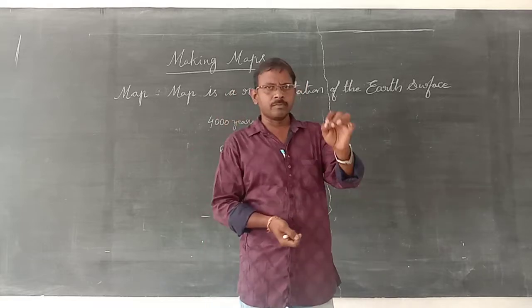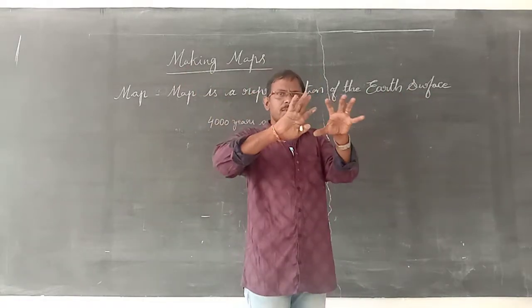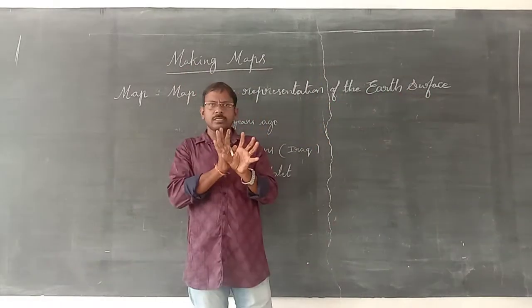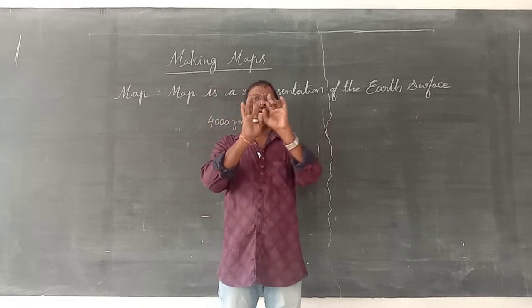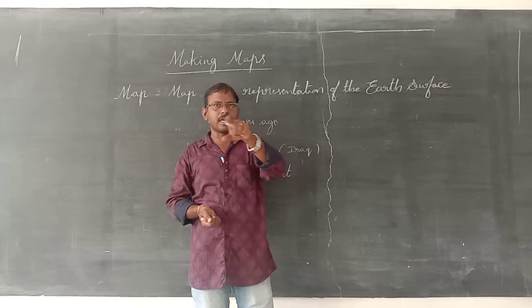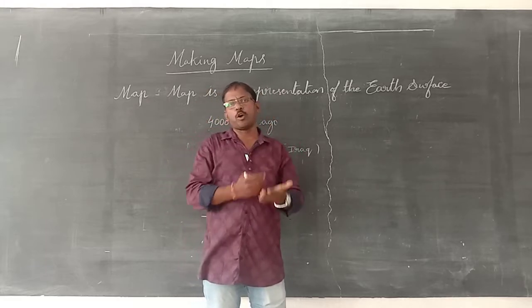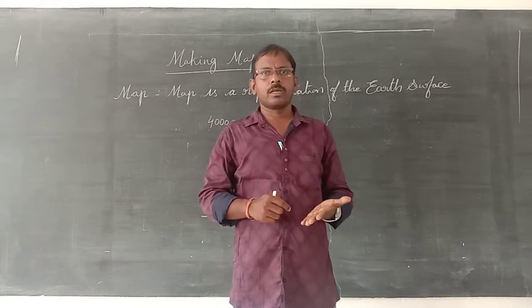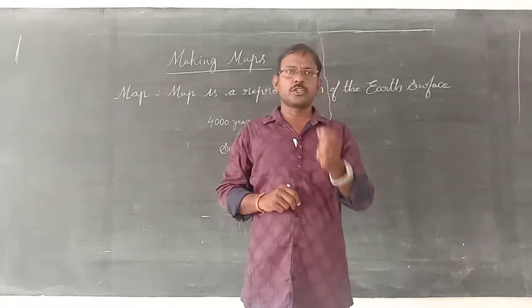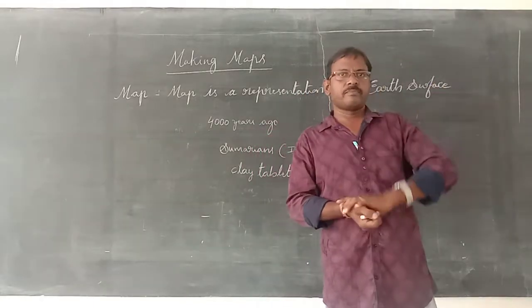To keep records of the temple lands, where they are located, and how much income is coming, for all these purposes they prepared a map. So this much temple land is there surrounding this area. Like that, they prepared maps on clay tablets, on muddy clay.